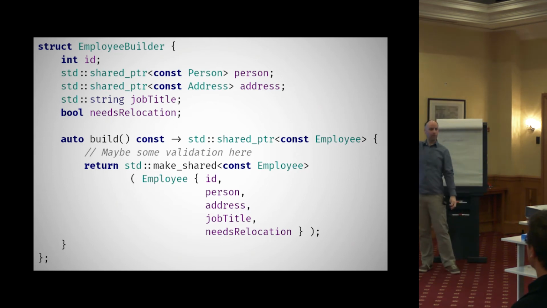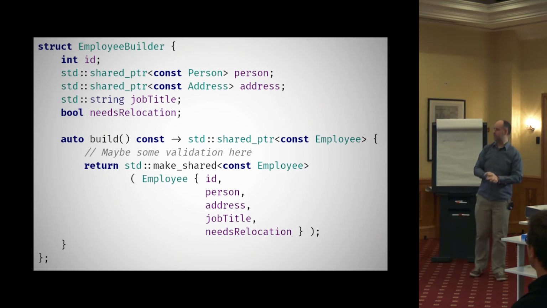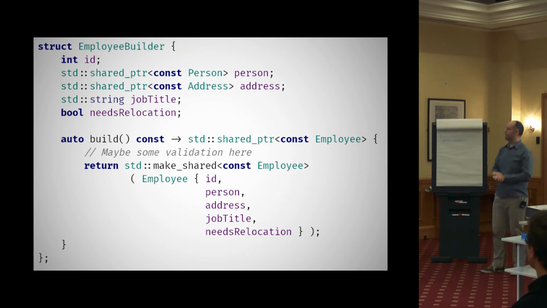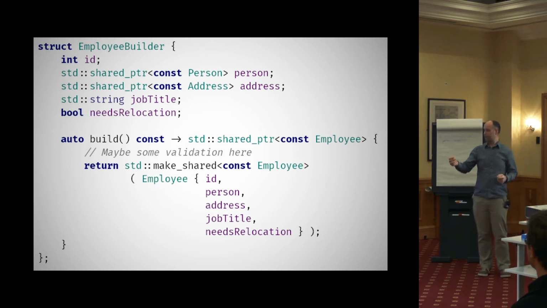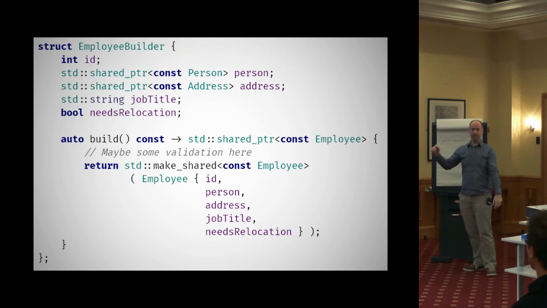So note, these are all now mutable members. Now, only at the top level, they're still pointing to immutable types. It's only the level that we're building up that needs to be mutable now. And you might think, well, that's a bit wasteful. I'm duplicating my types now. Well, we sort of had to do that anyway, but now we've only got to do this once. We have some other opportunities.